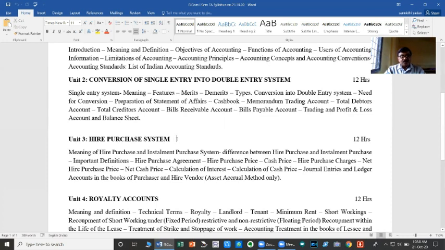In case of purchases, there are basically two types: cash purchases and credit purchases. A cash purchase is a transaction where the purchase consideration is to be settled on the spot. Whenever we take the purchased goods from the seller, at the same time you have to pay the price to the seller. Such transactions are called cash transactions, where the purchase price is paid immediately at the time of taking possession of the goods.